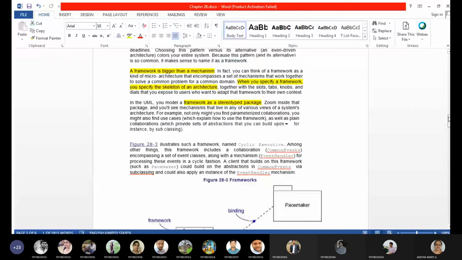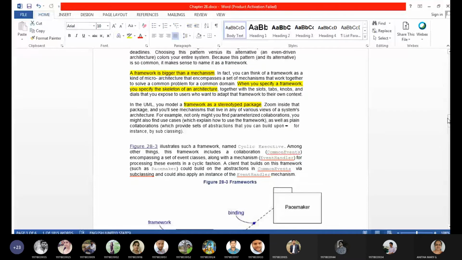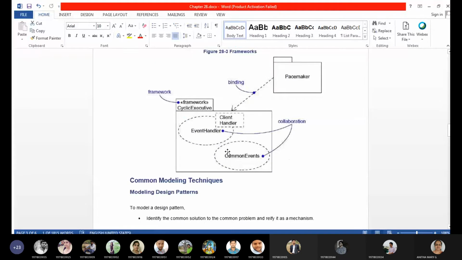And this one we have seen, framework as a stereotype package. The graphical representation I also showed you, and the same thing is here. If you see this example, does anyone know what a pacemaker is? When do we use it?